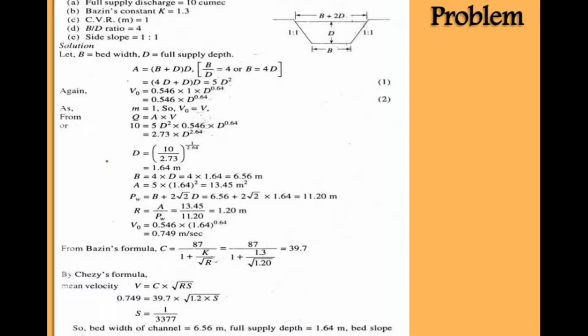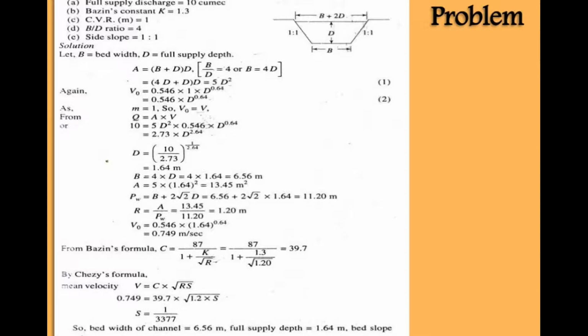Non-scouring, non-silting channel. B is equal to bed width and D is equal to full supply depth. First we have to assume, after that put the value of M and V0 and V into the equation. Q is equal to A into V, so 10 is equal to 5D square multiplied by 0.546 into D raised to 0.64. The value of A is (4D plus D), 5D square, and V is 0.546 into D raised to 0.64.